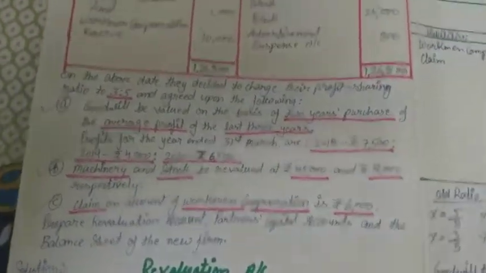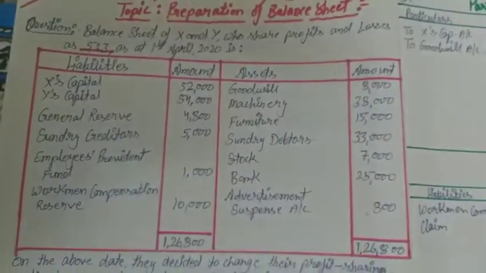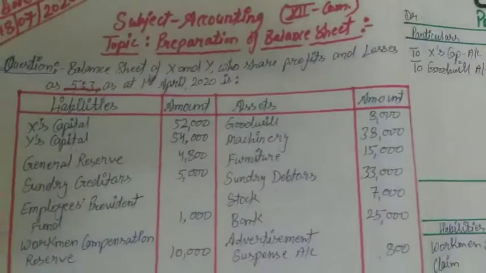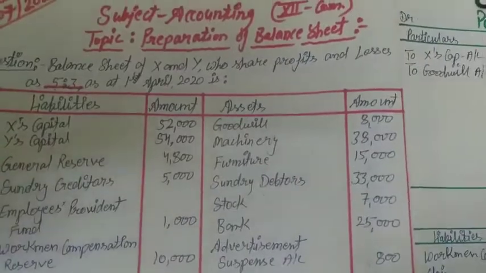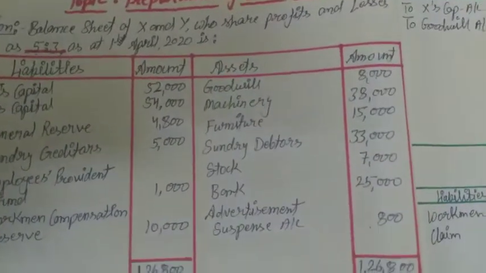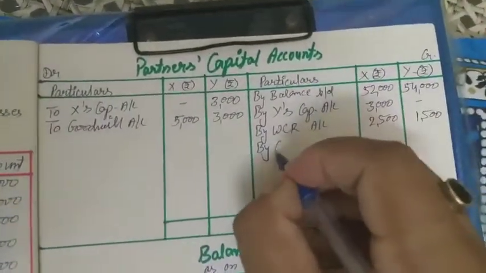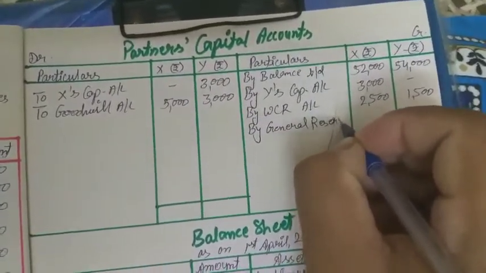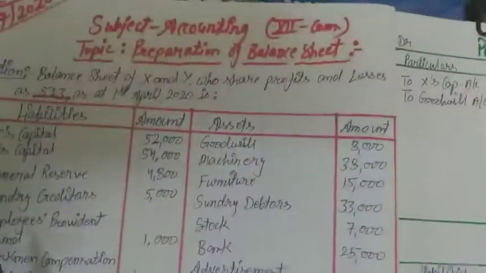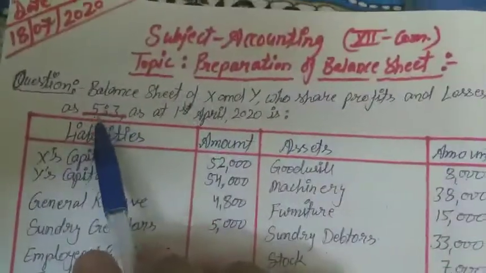So now the remaining balances we have to write. Capital account balance we have already written. General reserve: what do we do? General reserve is distributed among the partners in the old profit share ratio, and it is a liability. If it is a liability and it is removed, that will be a debit. And if the liability is debited, what will the partners be? Credited. So the partners are credited by general reserve. The amount of general reserve is 4,800, and it will be distributed among the partners in 5:3.